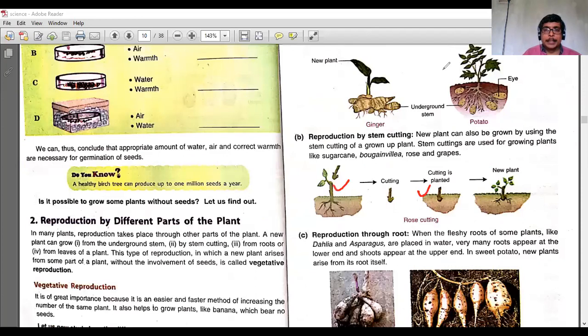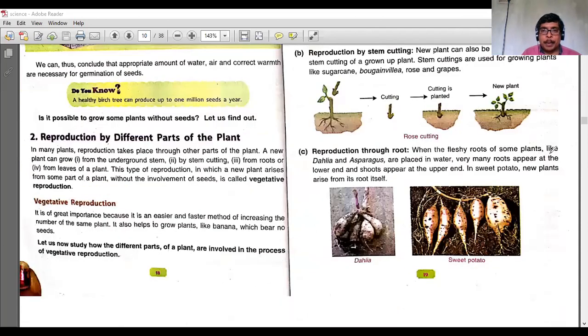Now the next is reproduction through the root. When the fleshy roots of some plants like dahlia and asparagus are placed in water, very many roots appear. ठीक है, डहलिया, अभी डहलिया का पेड़ खत्म हो गया, अभी सीजन खत्म हो गया है, तो उसकी मिट्टी को अगर कोड़ोगे तो उसमें से डहलिया का रूट निकलेगा और उससे भी नया निकलता है। Sweet potato, which we call शकरकंद, all of them reproduce through the root. I hope it is clear.